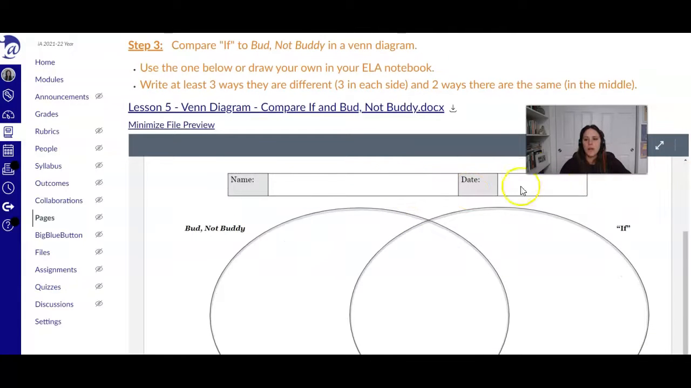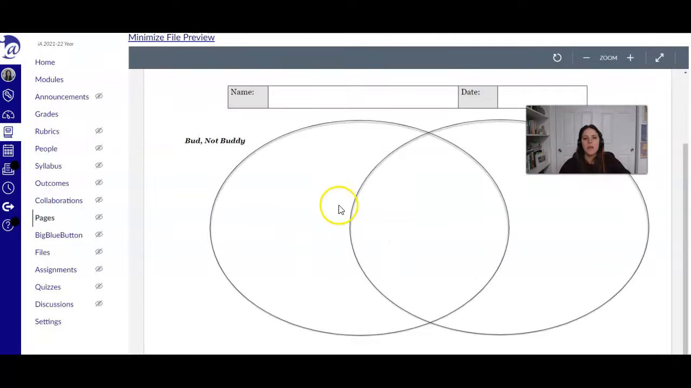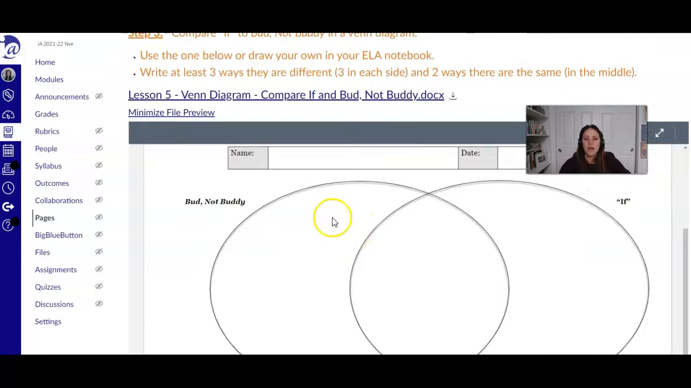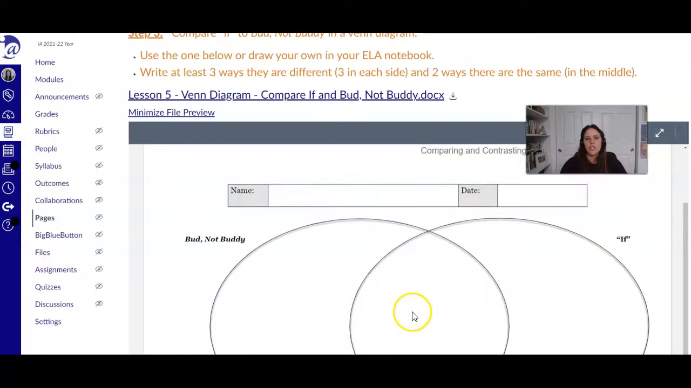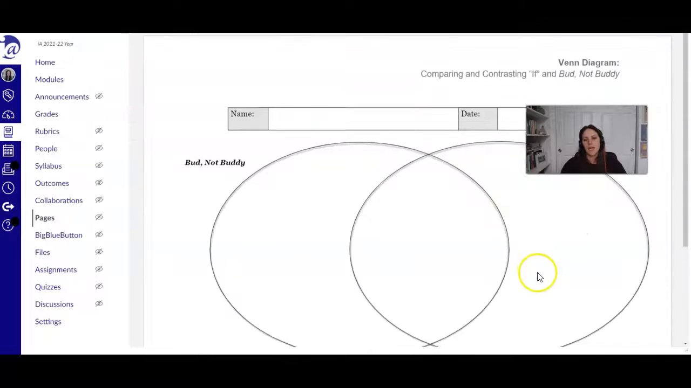And then we're now going to compare it in a new way, this time using a Venn diagram. So what are the rules to live by in Bud, Not Buddy and the rules to live by in the third stanza of "If," and what are ones that they have in common? So you're looking at at least 3 in each side and then 2 in the middle, comparing Bud, Not Buddy and "If."